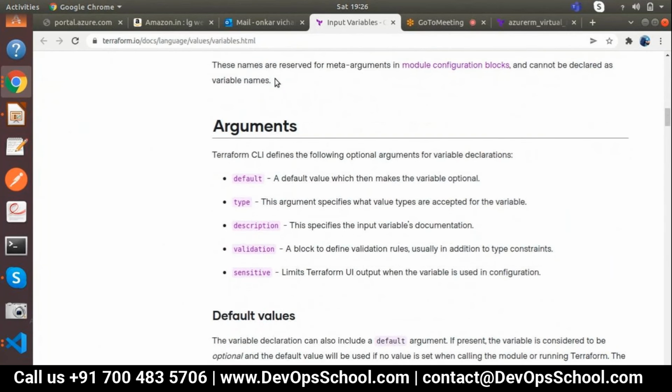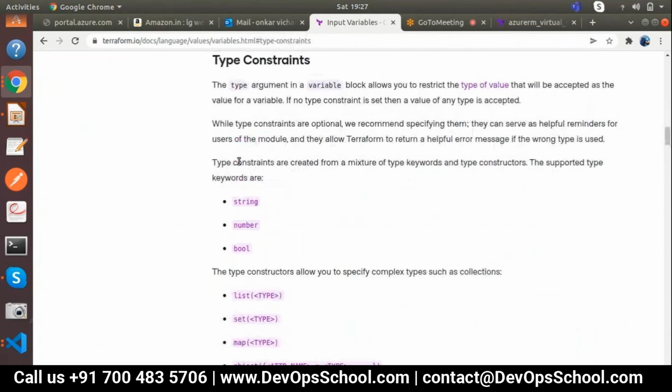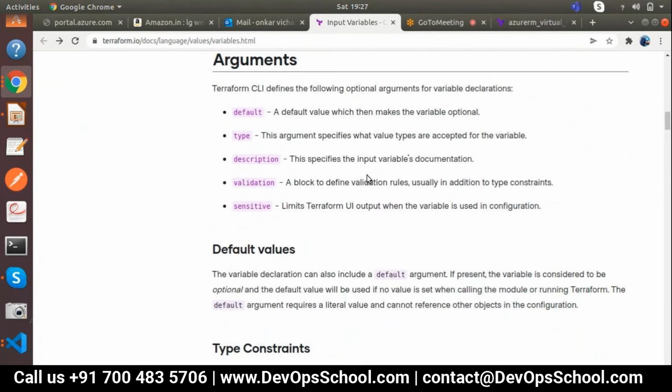So argument. Whenever you are designing any type of variable, these types of functionalities are given in a picture. Default, right? A default value which makes the variable optional. Type, this argument specifies the type of value accepted in the variable. It means whenever a variable accepts a value, that is string, that is list, that is map, what is exactly that value, that is taken in a type. I'll explain step by step how it will work. Description, it specifies input variable documentation. It means it provides what your input variable is doing.